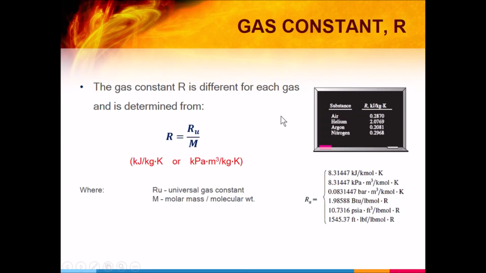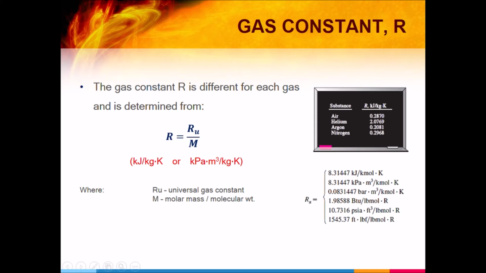Ideal gas constant. Ito yung gas constant for each substance or for each ideal gas. Where the formula is R is equals to Ru, or the universal gas constant, all over M, or the molar mass or molecular weight of the substance. The unit is in kilojoules per kilogram Kelvin, or in kilopascal cubic meter per kilogram Kelvin.